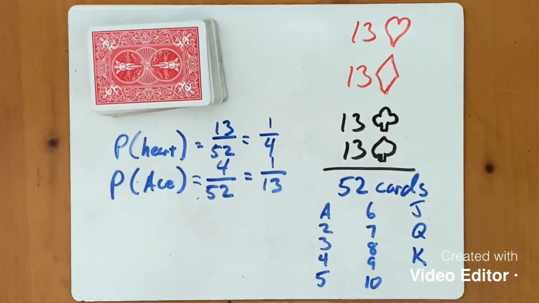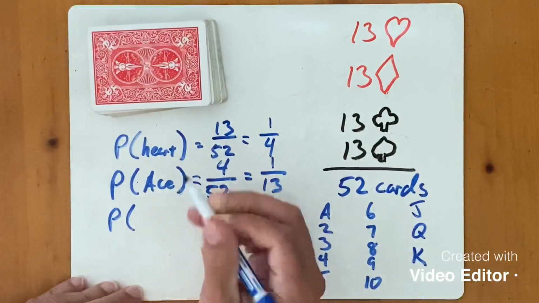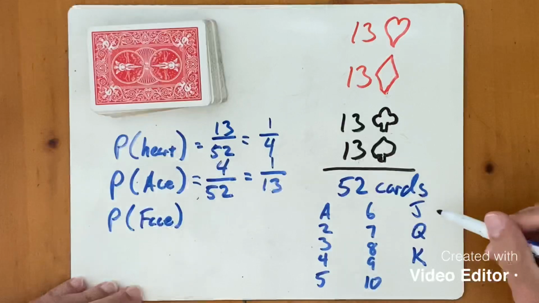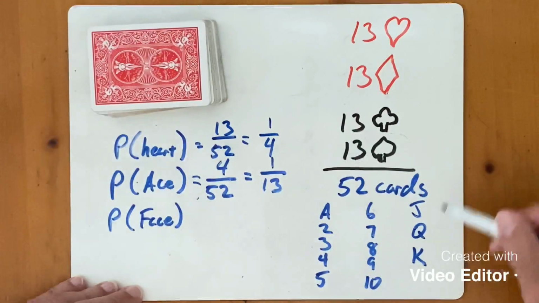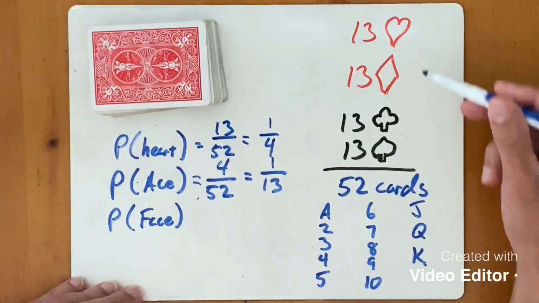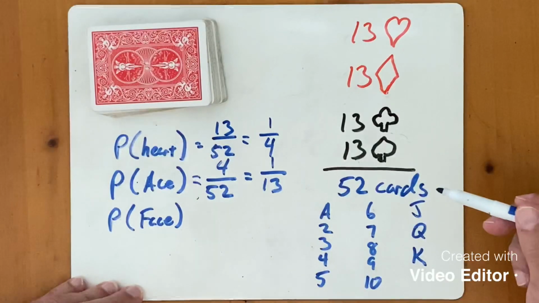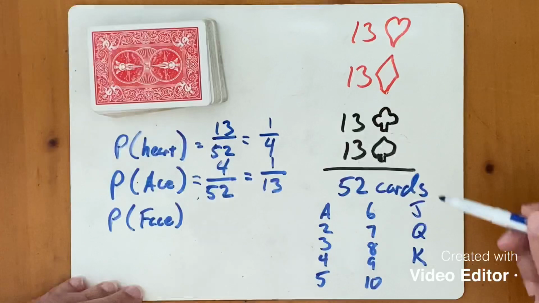How about if I want the probability of choosing a face card. Remember, a face card is your jack, queen, and king. There's 1 of each card in all the suits, so there's a jack of hearts, diamonds, clubs, and spades, and also a queen and king of all 4 of those. So there's 4 jacks, 4 queens, and 4 kings.